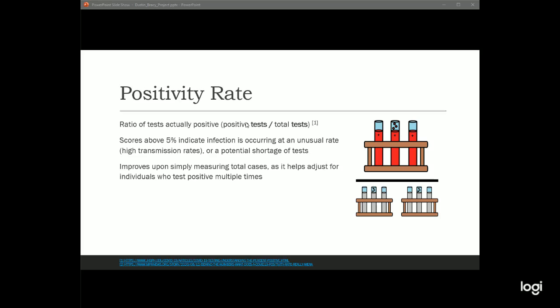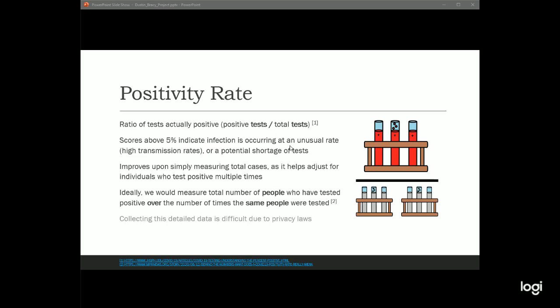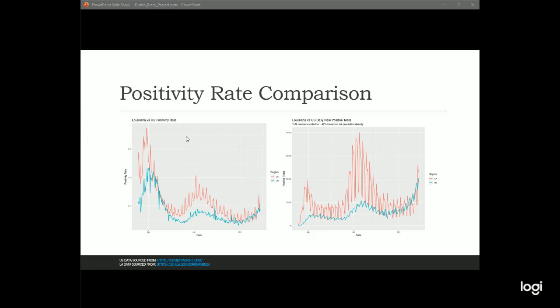So it improves on simply measuring the total number of cases, because of people who have tested positive multiple times, the people that need to go back to work and are testing 3 or 4 times before they get a negative result so they can go back to work. Ideally, we would measure the total number of people who have tested positive over the number of times that same person was tested, but privacy laws, HIPAA, kind of prevents that from becoming a reality for us.